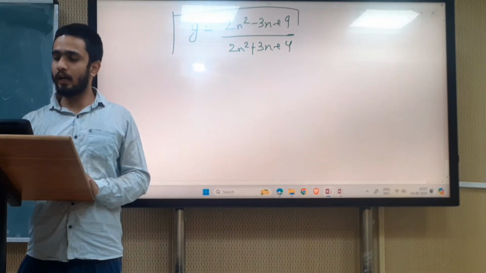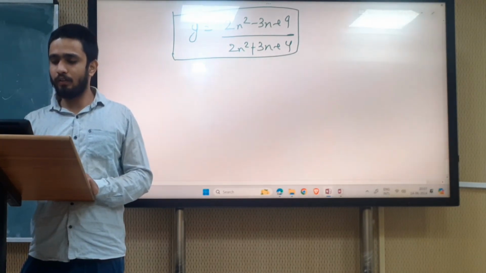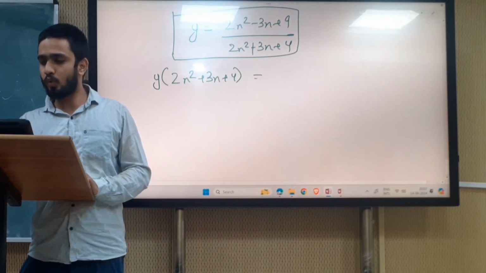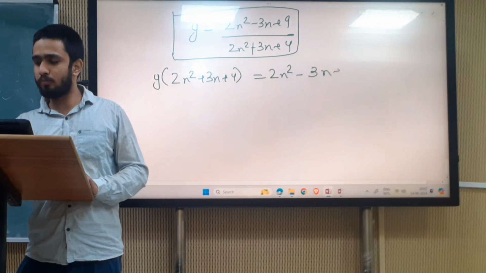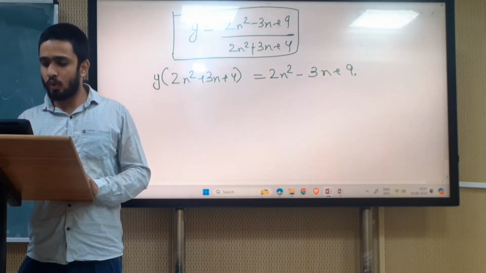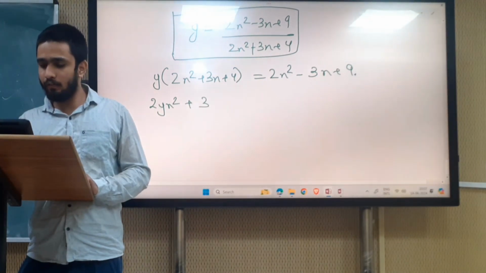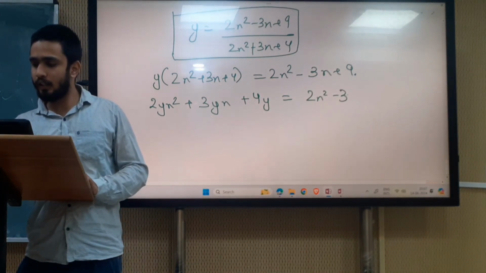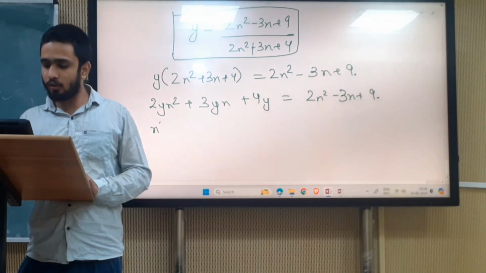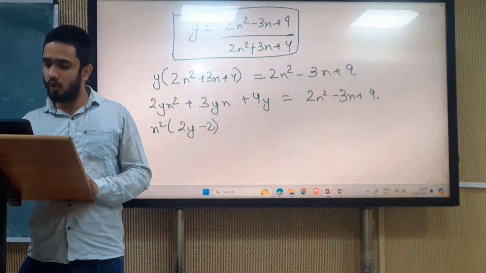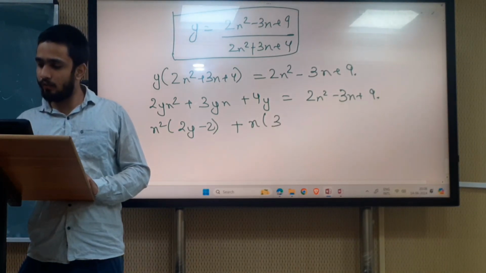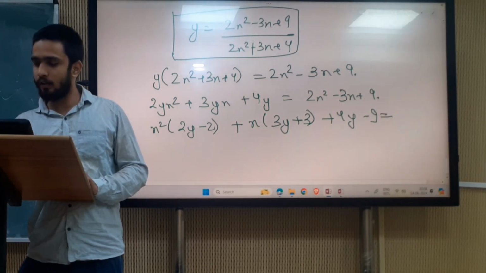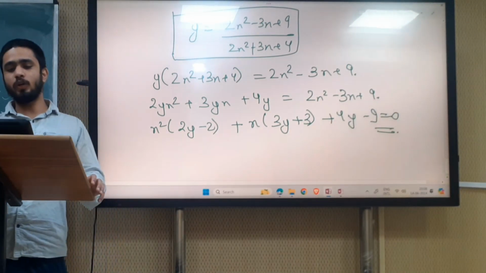So we will make a quadratic equation in x, taking y. So y into (2x square plus 3x plus 4) is equal to 2x square minus 3x plus 9. So 2yx square plus 3yx plus 4y is equal to 2x square minus 3x plus 9. So x square into (2y minus 2) plus x into (3y plus 3) plus (4y minus 9). This is our quadratic equation.